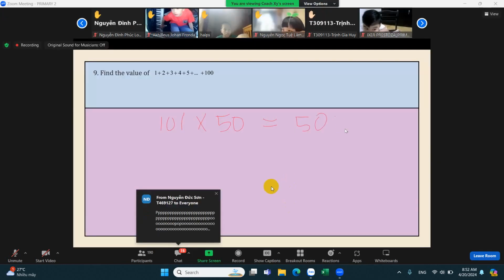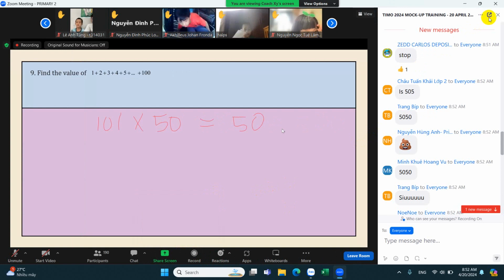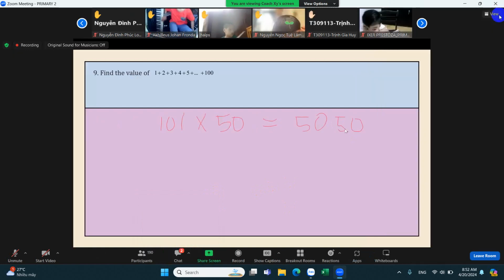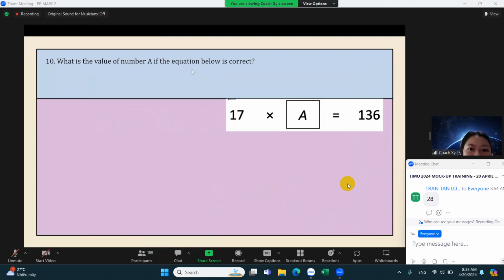5,050. Very easy. Is correct. Okay, so what do we do here? We have to divide, right? Multiply here. So the counterpart of multiplication is division.